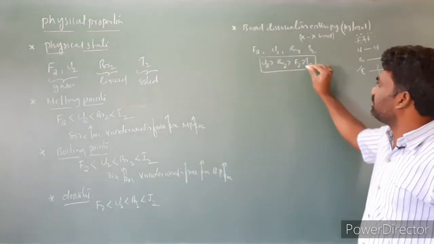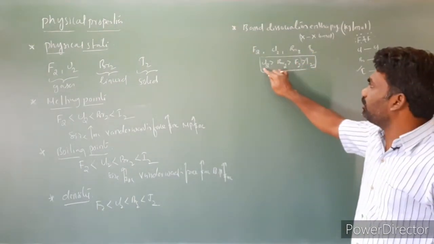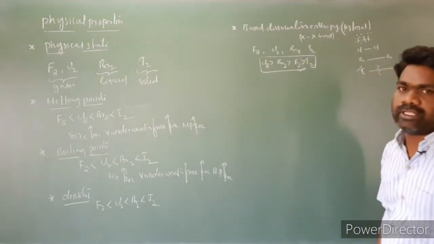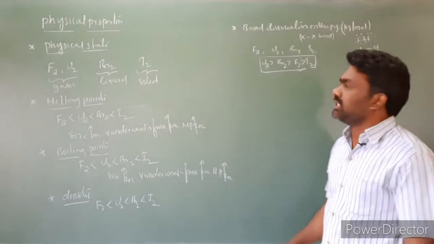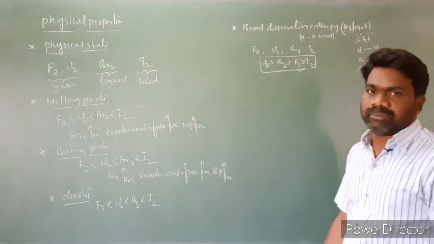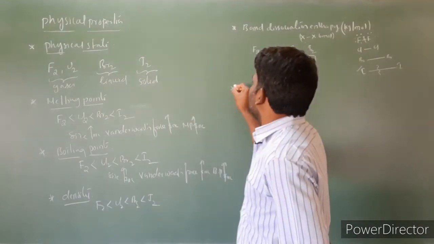But with the exception of fluorine, we take a lower value when compared to chlorine and bromine because of electronic repulsions in fluorine. So this is the X-X bond dissociation enthalpy, in kilojoules per mole. Next, color.